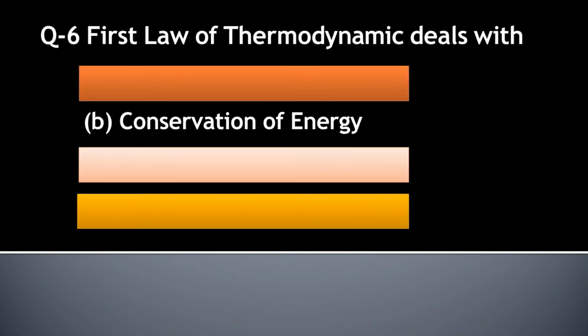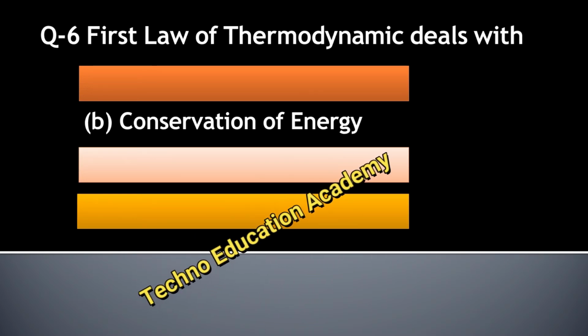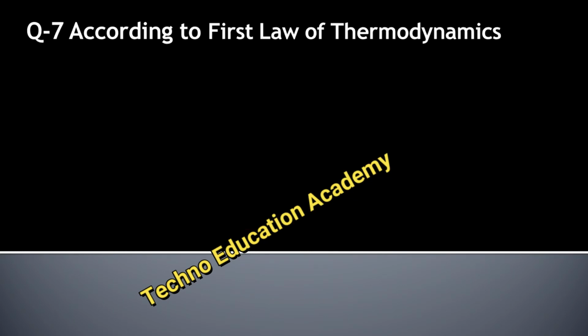So the right answer is conservation of energy, and we know that according to the statement of the first law of thermodynamics, we cannot generate energy and we cannot destroy energy, but whatever energy is available in nature is convertible from one form to another. If you want to clear your fundamentals in detail, then you can watch my video on the first law of thermodynamics in my playlist.